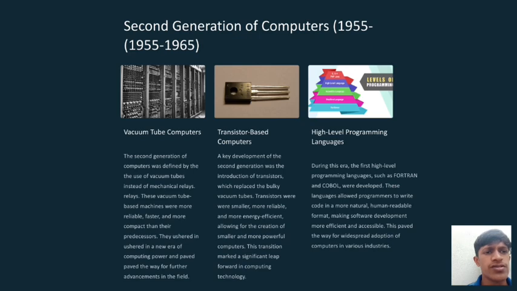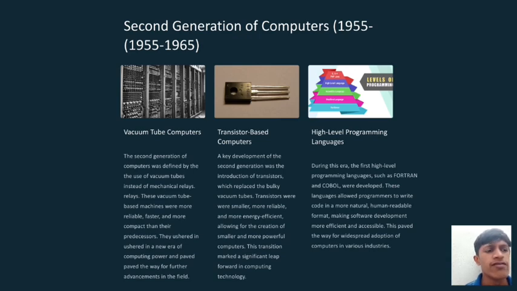Transistor based computers. A key development of the second generation was the introduction of transistors, which replaced the bulky vacuum tubes. Transistors were smaller, more reliable, and more energy efficient, allowing for the creation of smaller and more powerful computers. This transition marked a significant leap forward in computing technology.